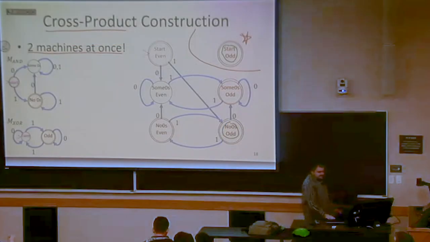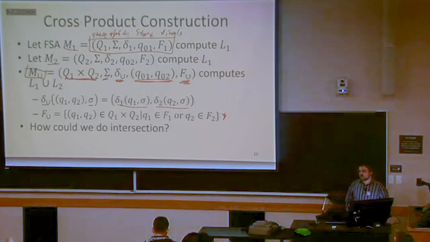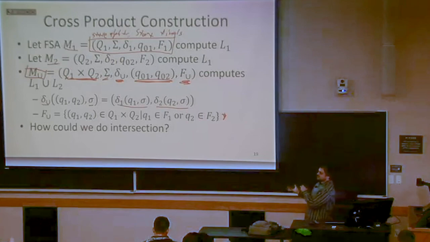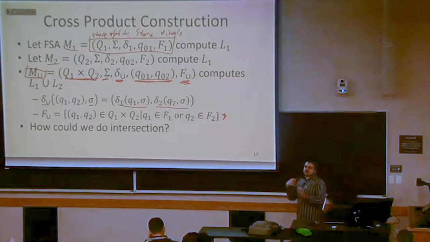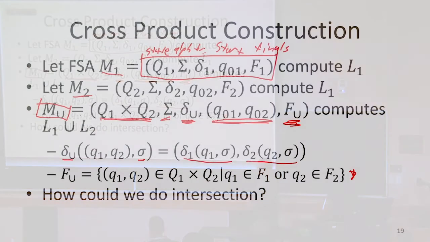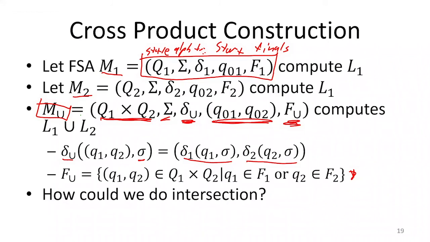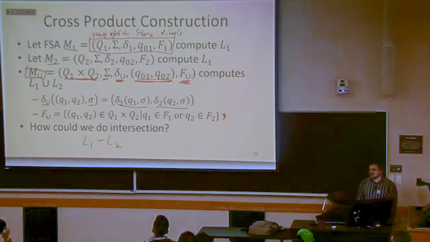So this cross-product construction is generally useful whenever you want to have one machine that plays the role of two. So union is one case that this might be useful. Intersection is another. Other things that you could do, in fact, this might make a good homework problem, I'll tease it for you then, is if I wanted to do language 1 minus language 2. That's another situation where it might make sense to use a cross-product construction.